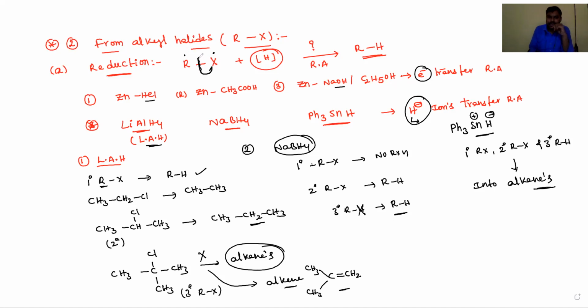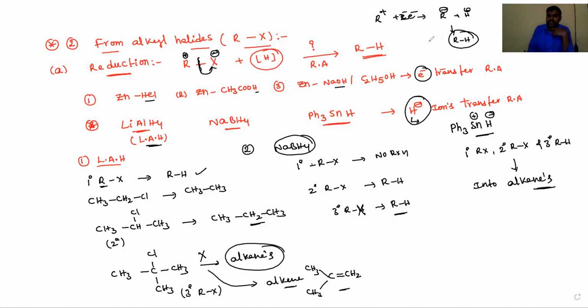Otherwise it undergoes heterolytic cleavage, then X minus and R plus form. Then R plus accepts two electrons from the metal and is converted into R minus. And the acids in solvents produce H plus ions, and then it is converted into RH.